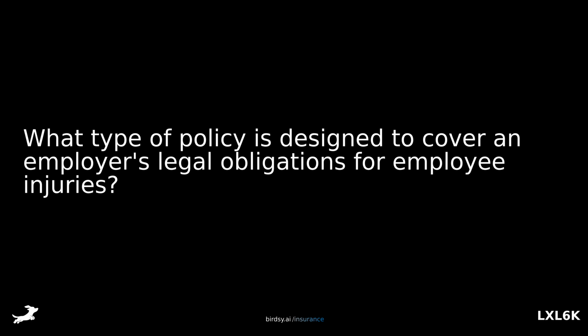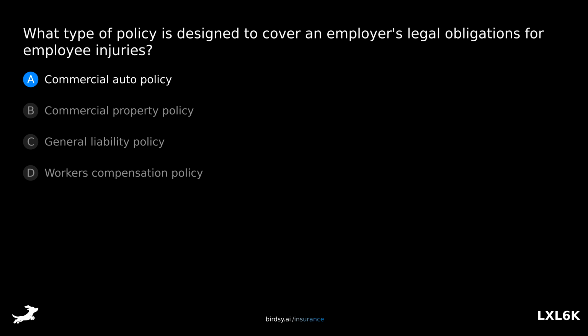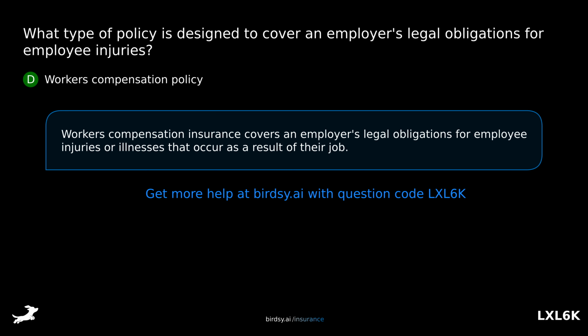What type of policy is designed to cover an employer's legal obligations for employee injuries? Is it A, commercial auto policy, B, commercial property policy, C, general liability policy, or D, workers' compensation policy? The answer is D, workers' compensation policy. Workers' compensation insurance covers an employer's legal obligations for employee injuries or illnesses that occur as a result of their job.